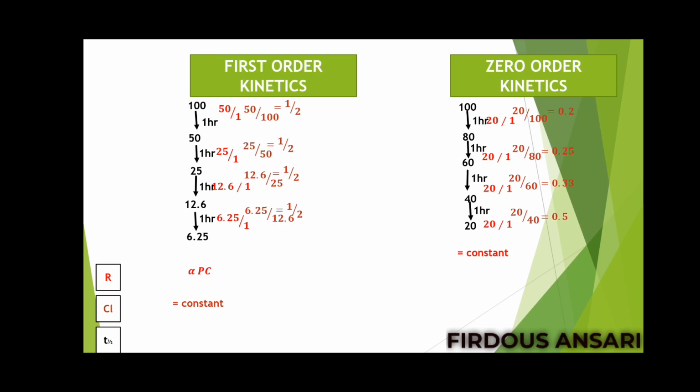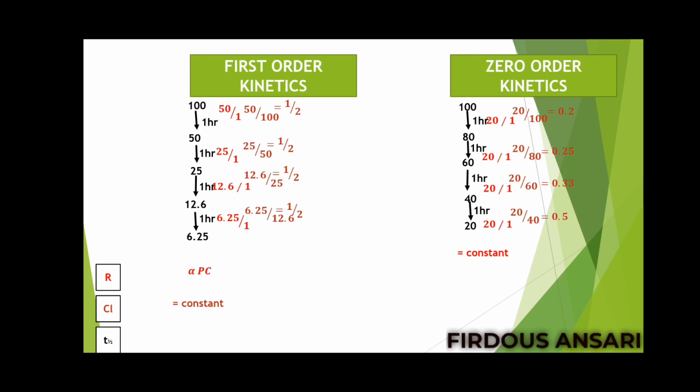Next, the rate of elimination is 20 divided by the initial plasma concentration, that is 40. Again we'll get 0.5. So what we found is, when the plasma concentration of the drug is more, the clearance is less, and as the plasma concentration of the drug is reducing, the clearance is increasing. So you can imagine the funnel again in your mind. When the amount of drug is more, everything will be choked over there, and the rate of elimination, the clearance, will be very slow. But slowly, when the amount of substance in that funnel is reducing, the clearance will be very fast.